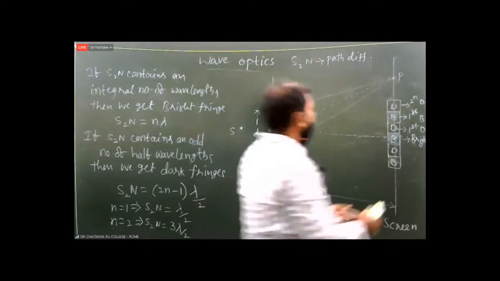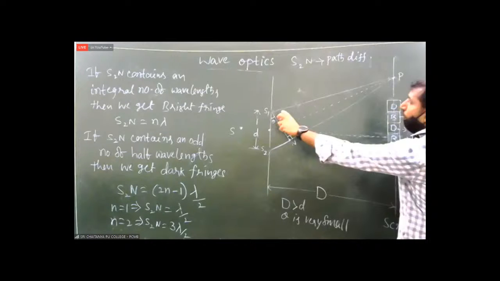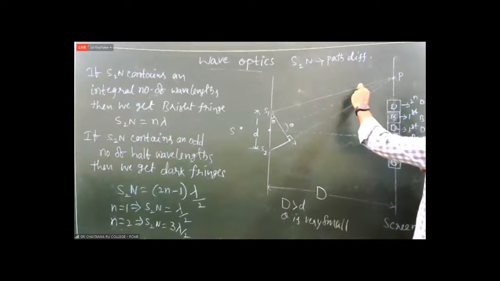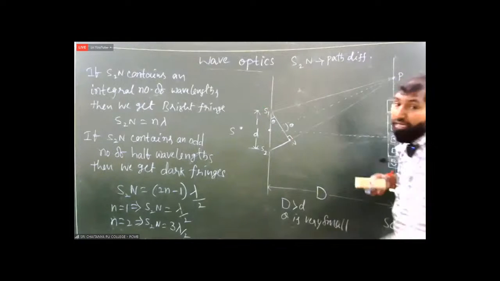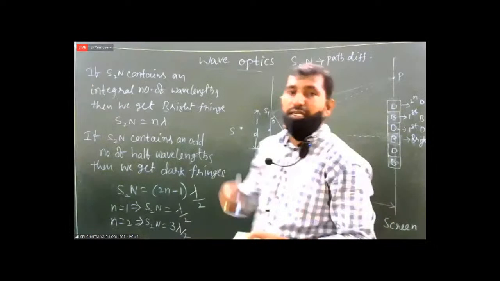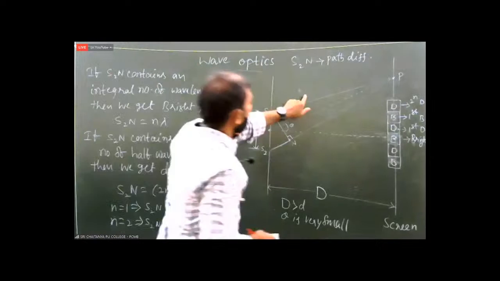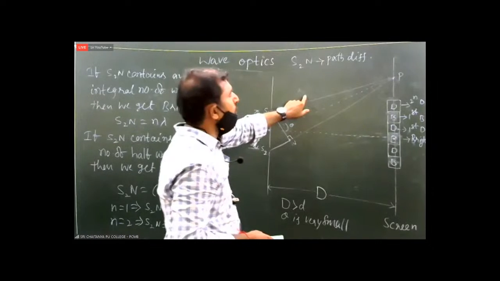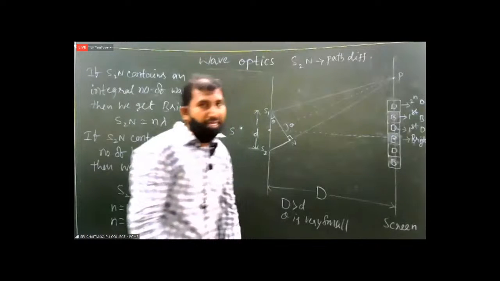How are we getting this alternate brightness and darkness? Due to the superposition of two waves. That is only called what? Already we said, interference. Interference means the variation in the resultant intensity due to the superposition of two light waves traveling in the same direction.